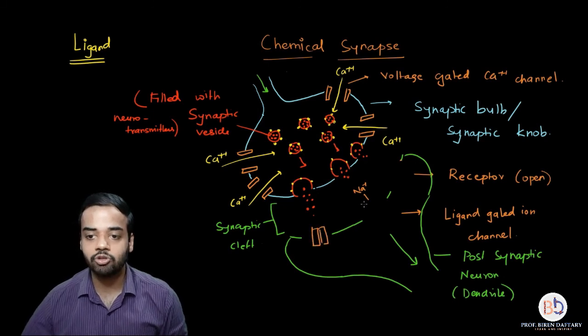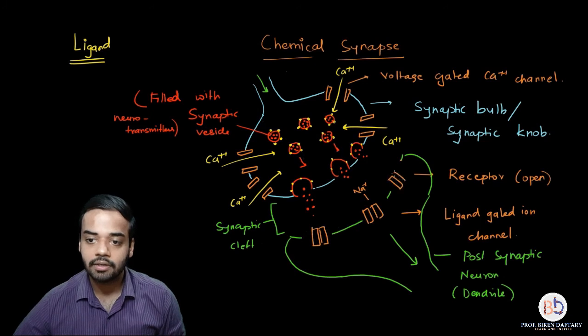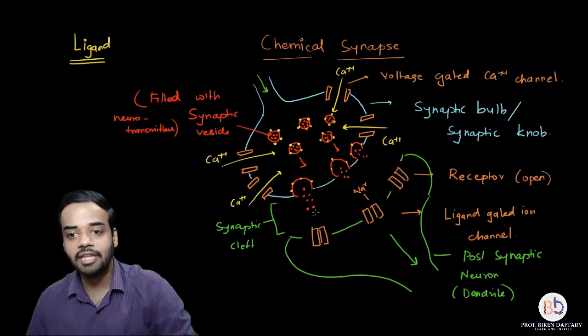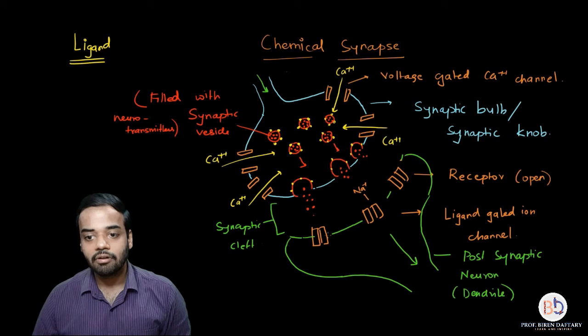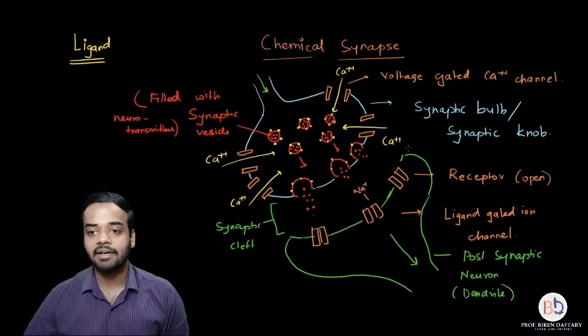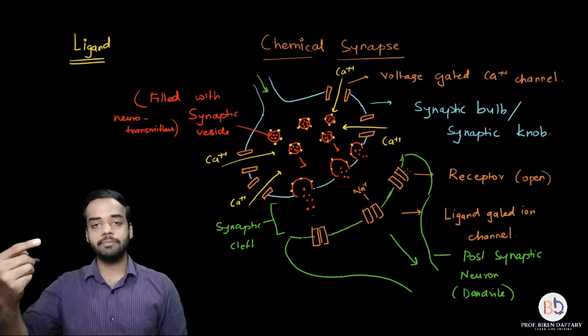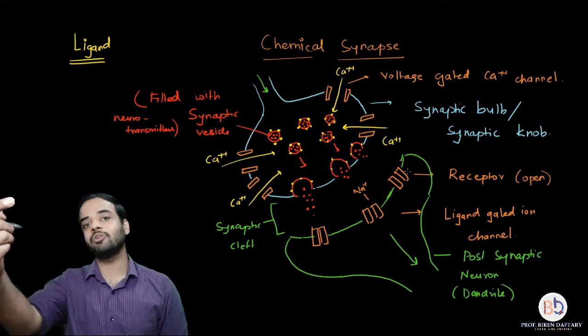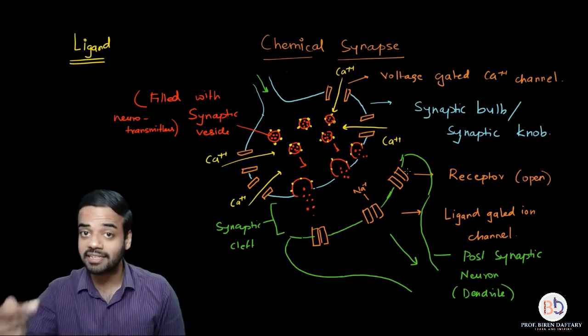So again I am showing that the receptors have closed, and because of that, when the new impulse arrives at the presynaptic neuron, the presynaptic neuron will release neurotransmitters once again.